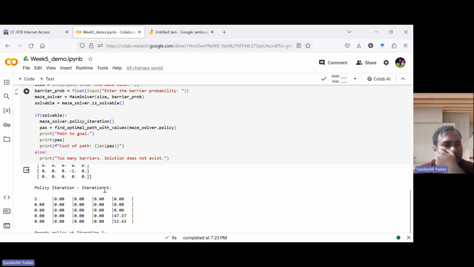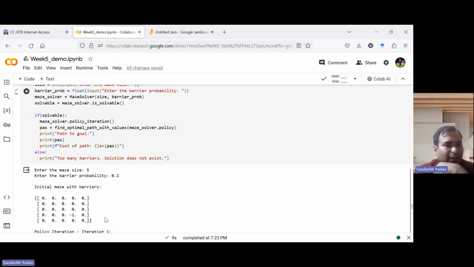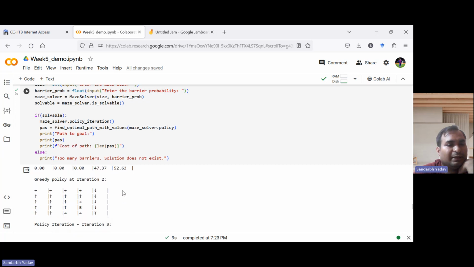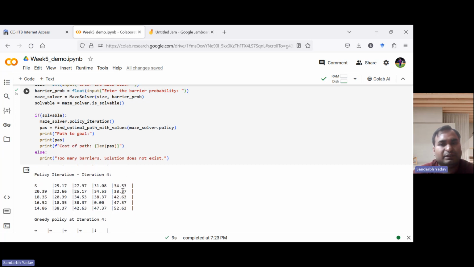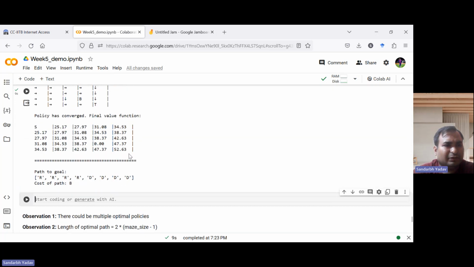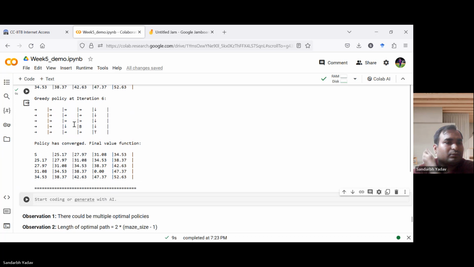So we started off with this value function, and we denote -1 to denote the barrier. Now what happens is, one by one, it keeps repeating that loop of policy evaluation, policy improvement, policy evaluation, policy improvement. And afterwards, it converges. Once it has converged, I have told this in the case of value iteration also, there can be multiple optimal policies. But the optimal value function will be unique, and we will experience the same thing here. This is just one of the many optimal policies in this case.